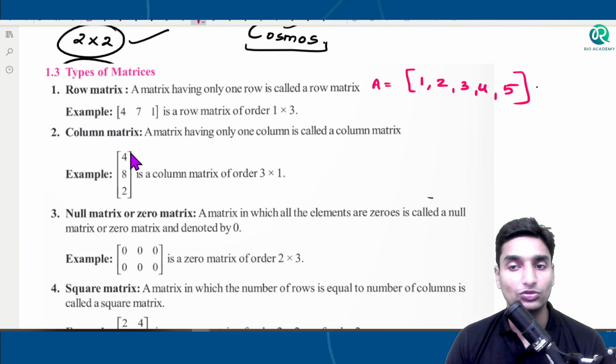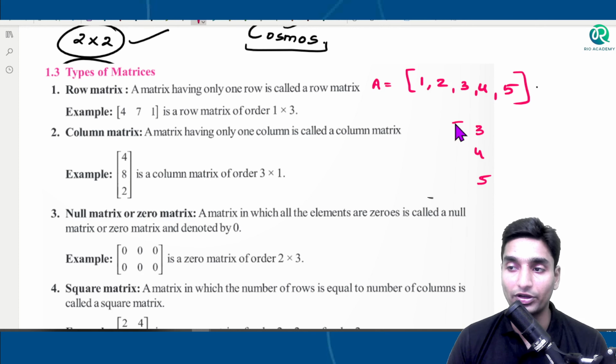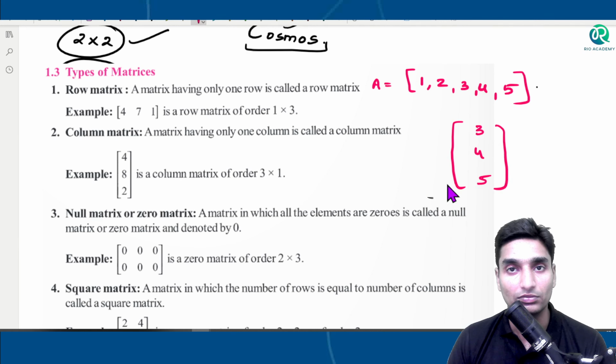And now coming to the column matrix: a matrix having only one column is a column matrix. Once again, guys, if I just take 3, 4, 5, I don't know whether this is a tabular arrangement or a matrix. Then again, we separate them with the help of a square bracket. And why only square bracket? Why not circular brackets, parentheses, or curly brackets? You can use those if you want.